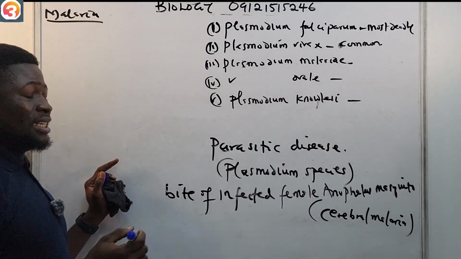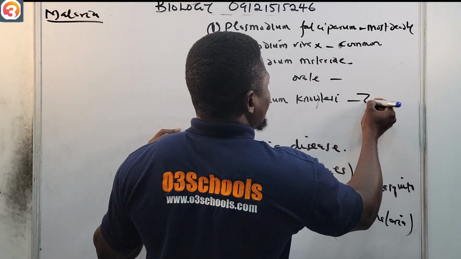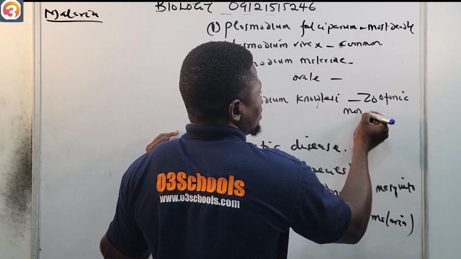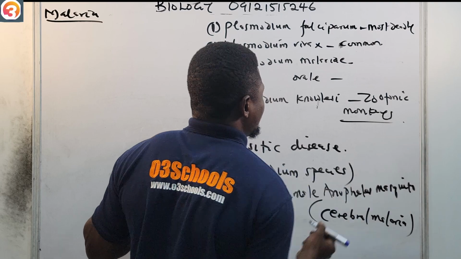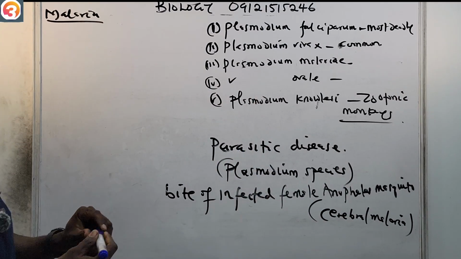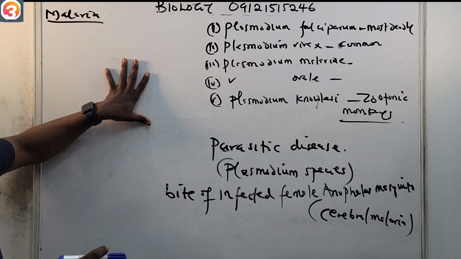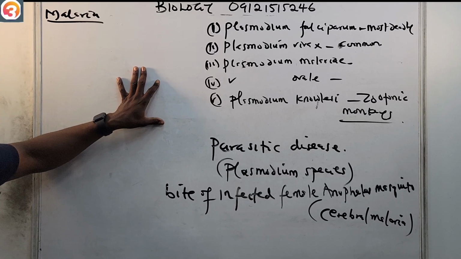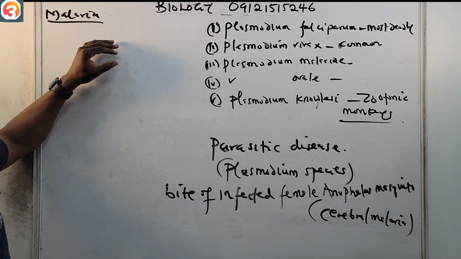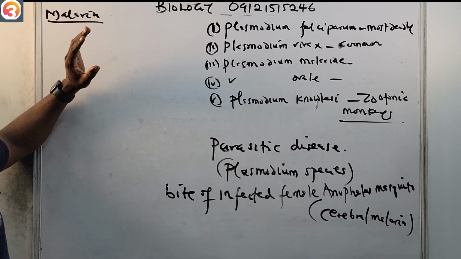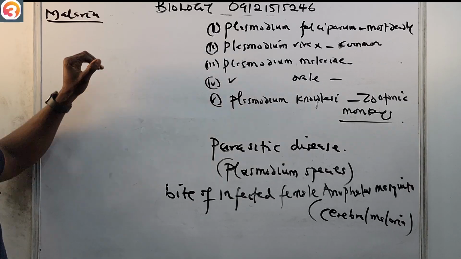This one is usually carried by monkeys. So these are the causative agents of the Plasmodium parasite: Plasmodium falciparum, Plasmodium vivax, Plasmodium malariae, Plasmodium ovale, and Plasmodium knowlesi.